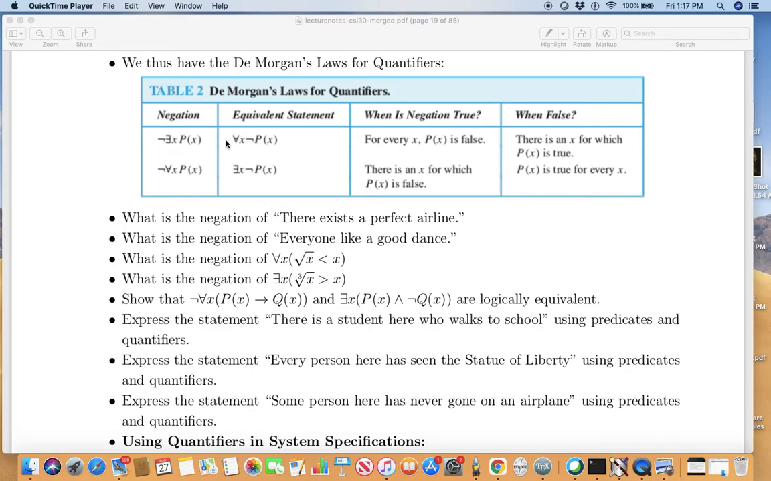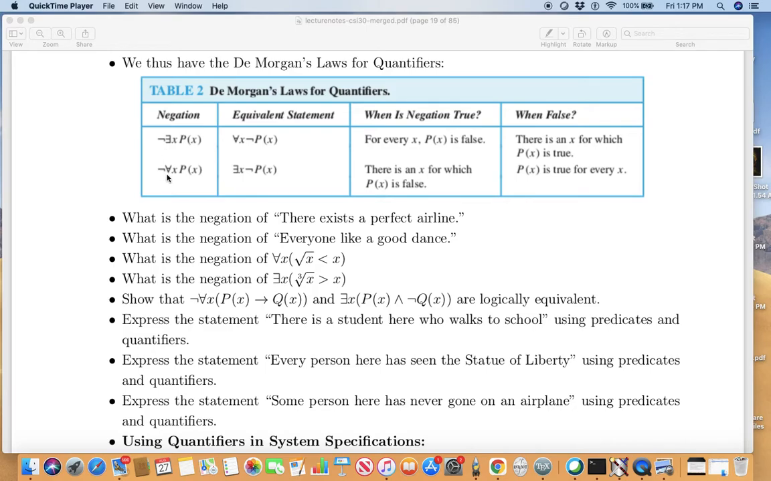When is this negation true? For every x, P(x) is false. That's what negation means, right? When is this negation false? There is an x for which P(x) is true.